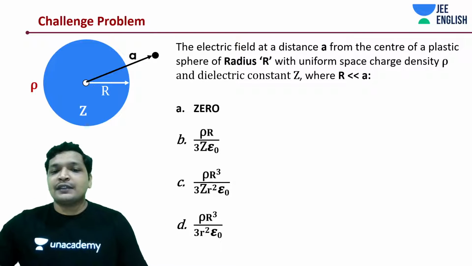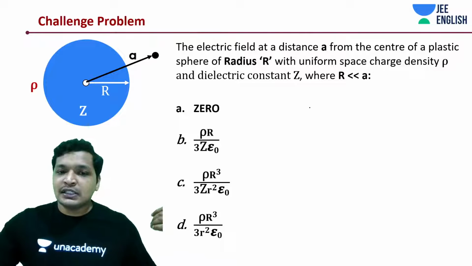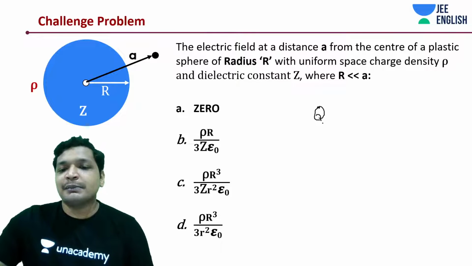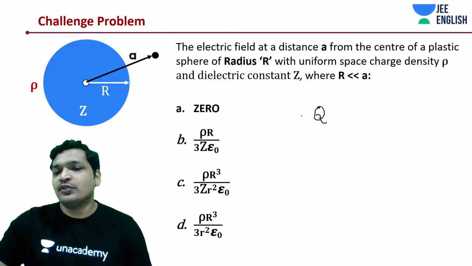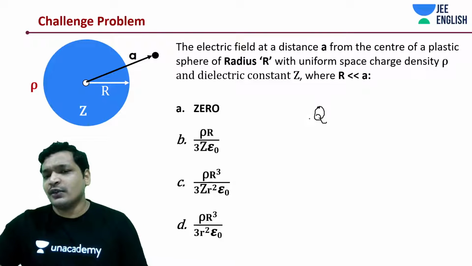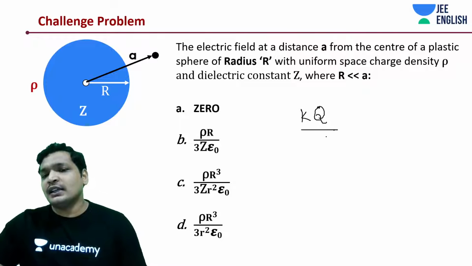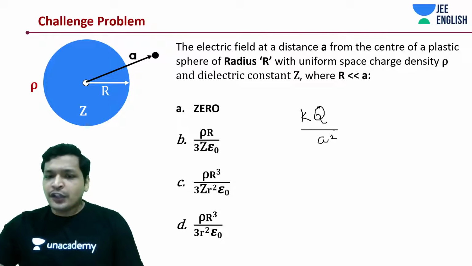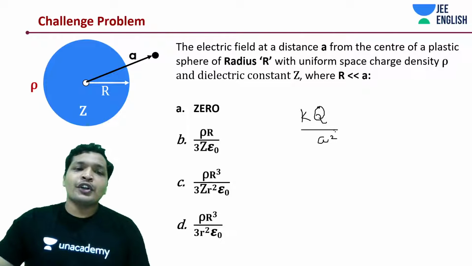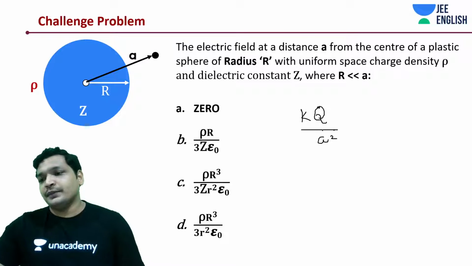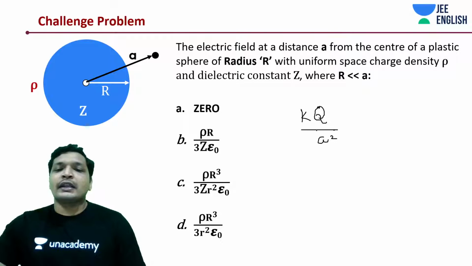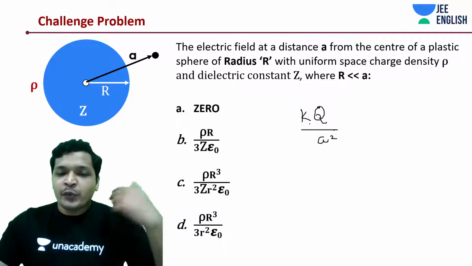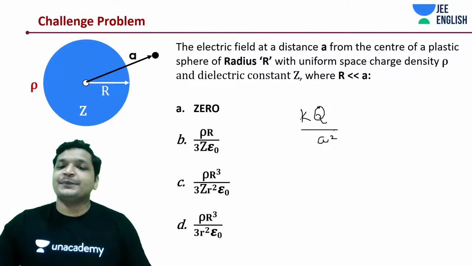In that case, it's nothing but k into q by r square at this distance a, in this case a square, so k into q by a square. Substitute the value of q, this is going to be rho into 4 pi r square. You get the answer in the quickest way possible.